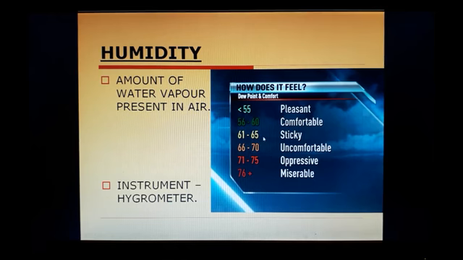Okay, let's see this one, this pic. Okay, more than 55 degrees, it's a pleasant one. The pleasant conditions are there. 56 to 60, it's a little bit comfortable. Okay, 61 to 65 humidity measured on the hygrometer, it is sticky. 66 to 70, uncomfortable. 71 to 75, it's too oppressive. And the miserable conditions are there when the humidity is more than 76.